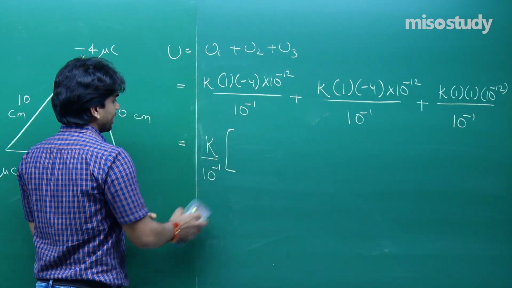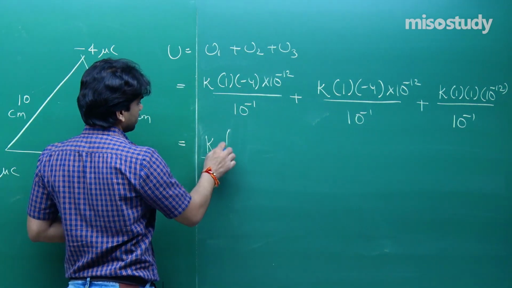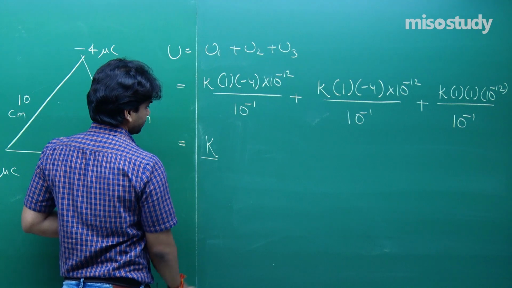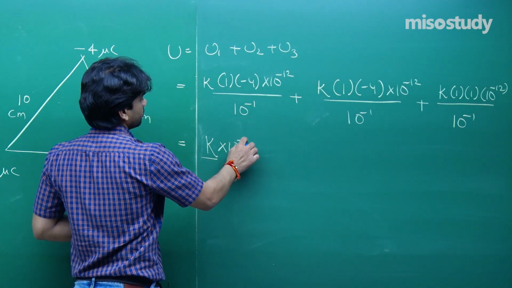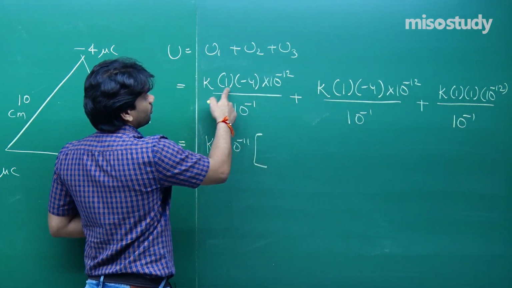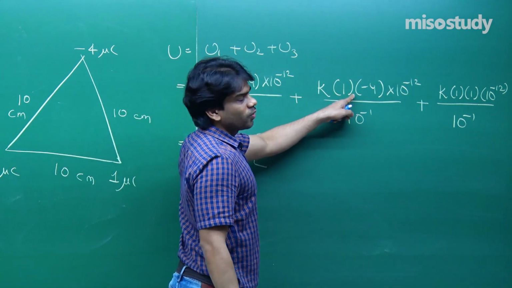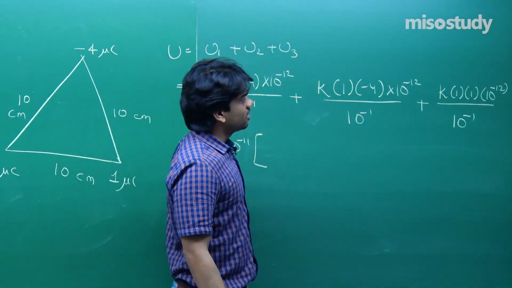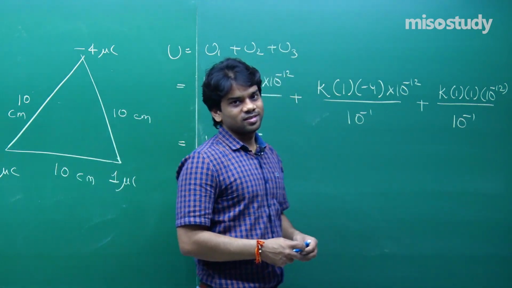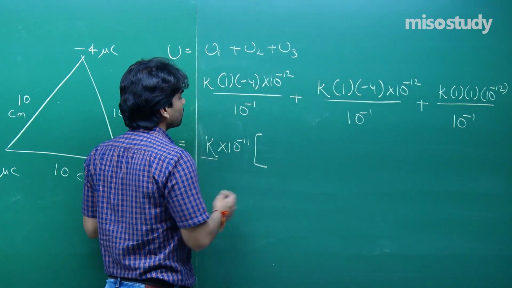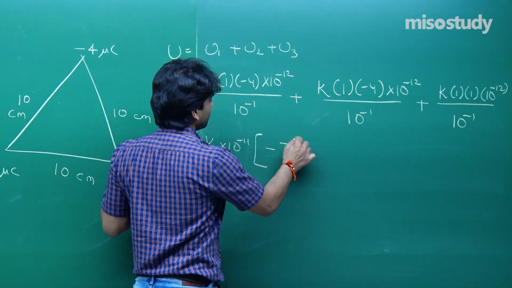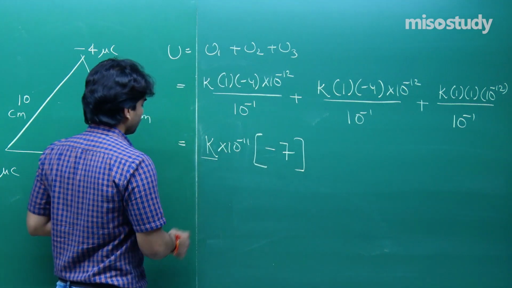So, you will be getting 10 to the power minus 11, minus 4 will give you minus 8, plus 1, minus 8 plus 1 will give you minus 7. This is the value of energy.